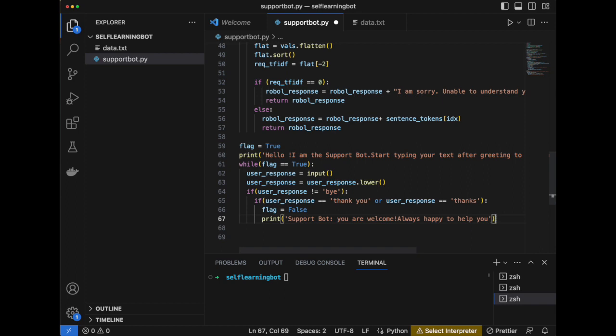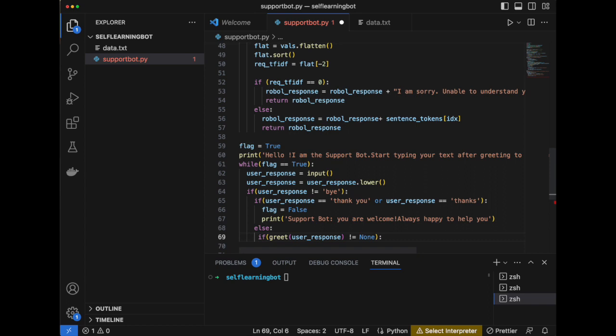And if you have not said thank you or bye, then it will perform the main operation for which we have designed it, that is, answer your query. First, the bot checks if you said a greeting like hi or hello, and if yes, it replies with a greeting from its list of messages.